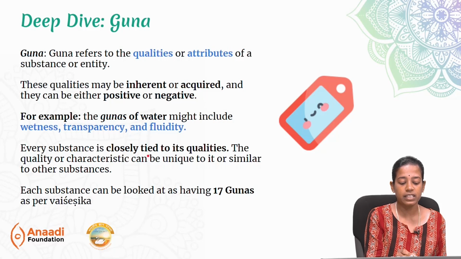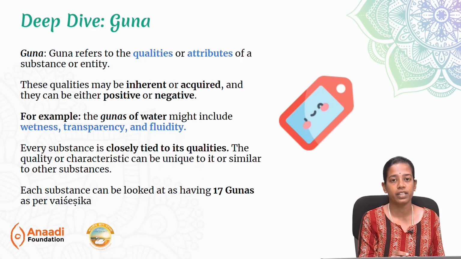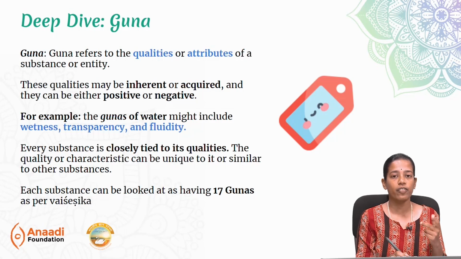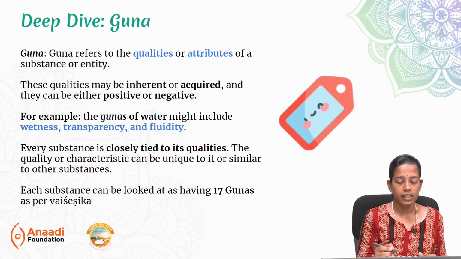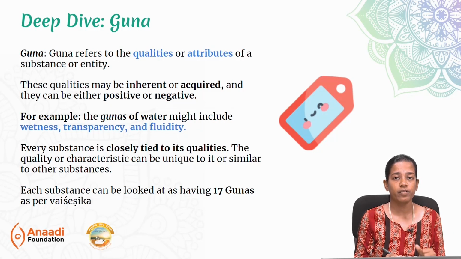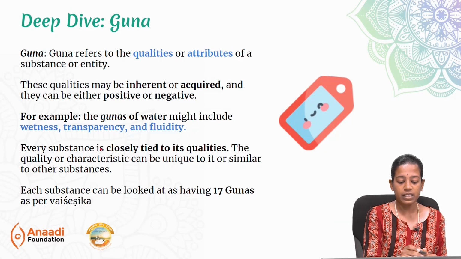Every substance is closely tied to its quality. It's very important to remember that. For example, when you think of Agni, you can also know that the quality of Agni is that of hot. It will increase the temperature and the like. Similarly, that of wind, we will know that there will be a force and movement associated with it. So, every substance is closely tied to its guna.